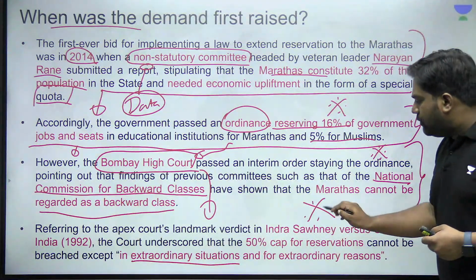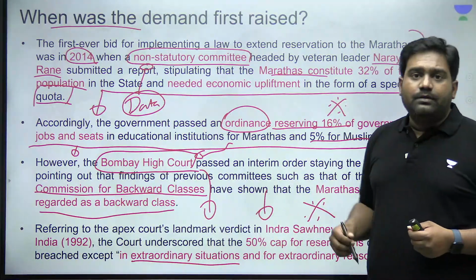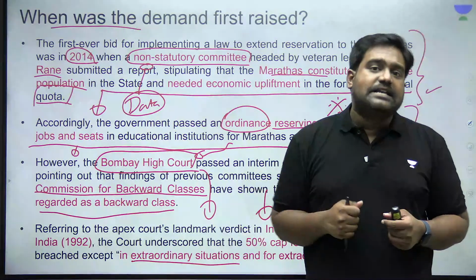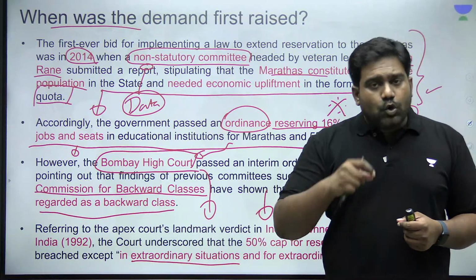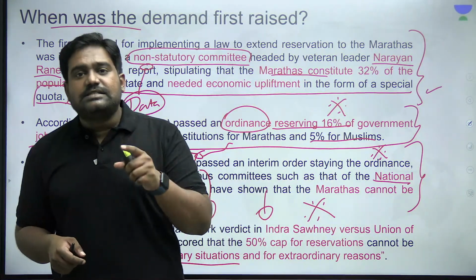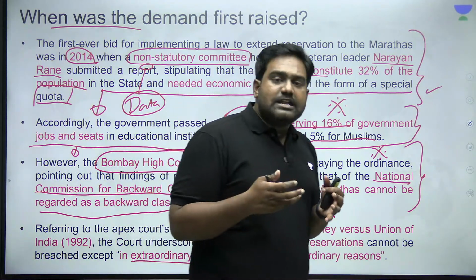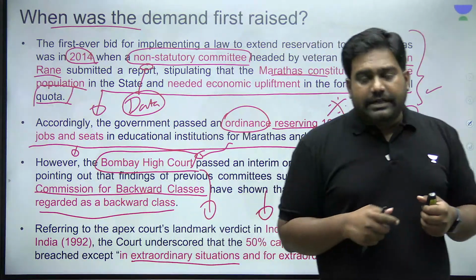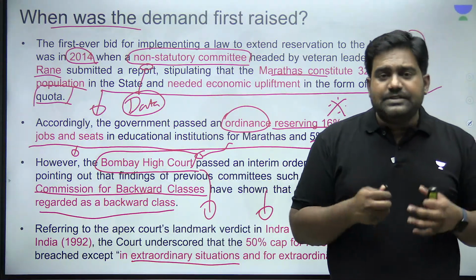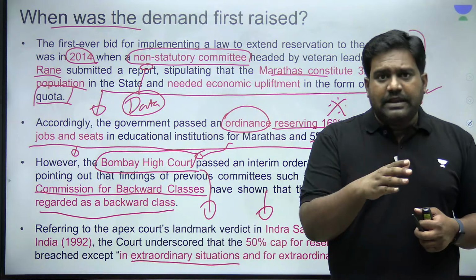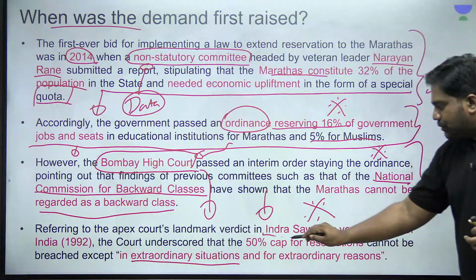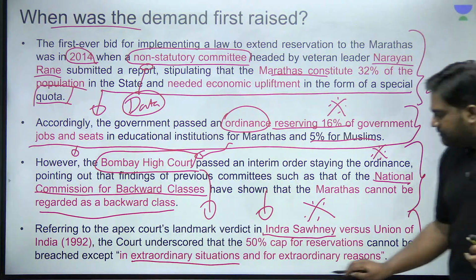Right? The Bombay High Court pointed out that this reservation will lead to a situation where Maharashtra will cross the 50% cap on reservation. So who laid down this 50% cap? In which year, in which case? It was in the Indra Sawhney judgment. In 1992, following the Mandal politics, right, following the OBC reservation that was introduced in the late 80s, the Supreme Court intervened with regard to the policy of reservation, and in the Indra Sawhney case, the Supreme Court of India delivered a landmark verdict.